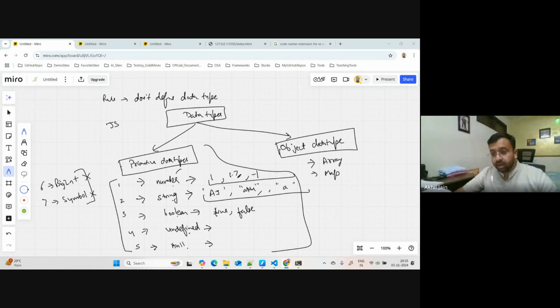Sorry. Yeah, I was saying about the object data type. So we have arrays, we have map, function. Functions are treated like object data types in JavaScript. We have something called set. This is also an object data type. And there are other things which will be a part of object data type only. But in primitive data types, we have only these seven. And this is what we need to understand. These are the five which we need to understand from the data type side.